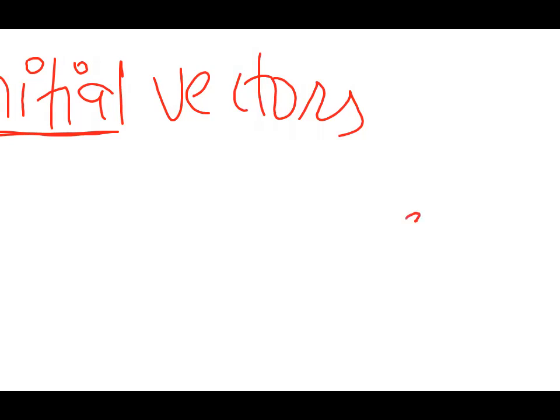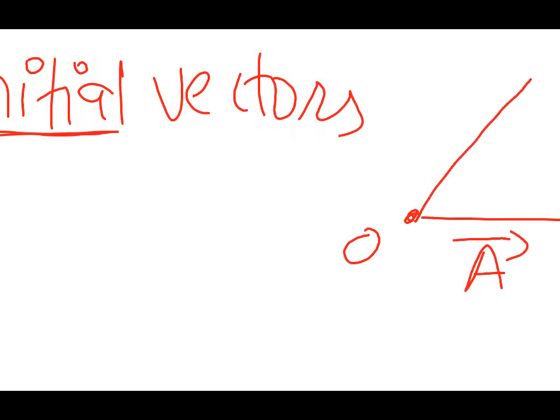For example, this is my origin. From the origin I am drawing a vector. This is my vector A, this is OP, and from origin O I am drawing another vector, and suppose that vector is B. So here you can see vectors A and B, their initial point is common, it is same. When their initial points are same, the vectors are said to be co-initial vectors, right children?